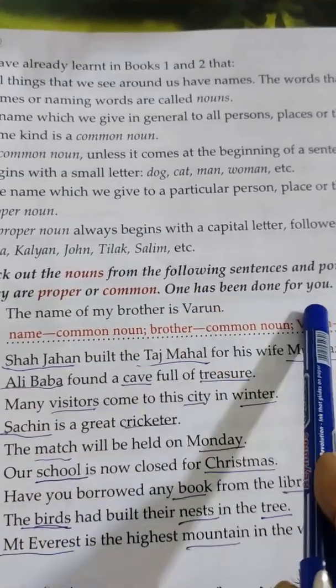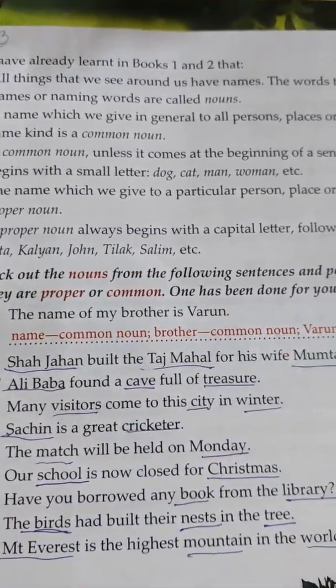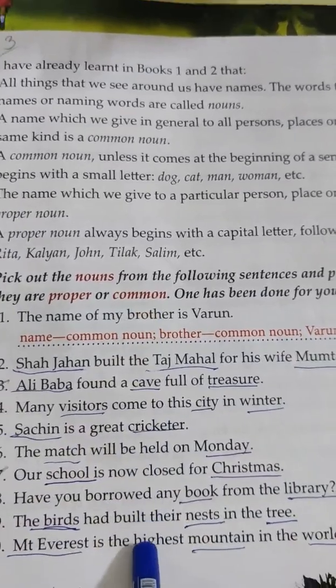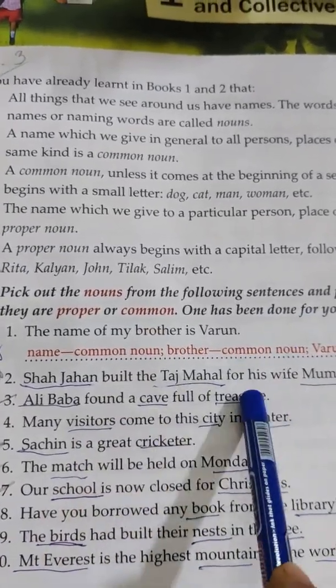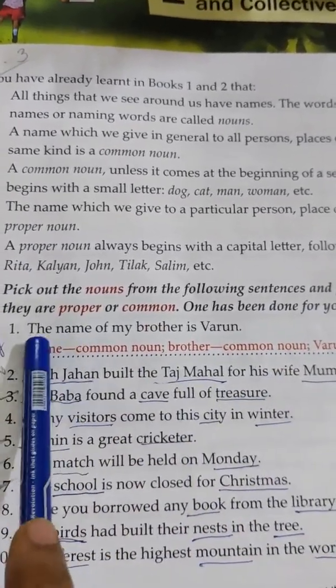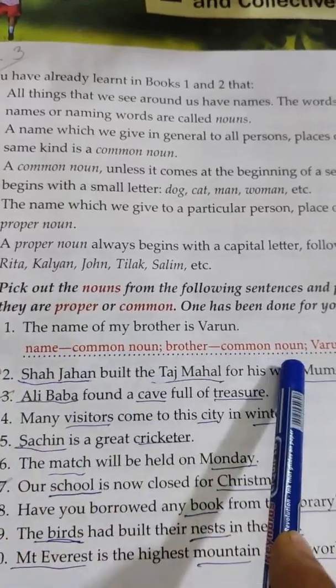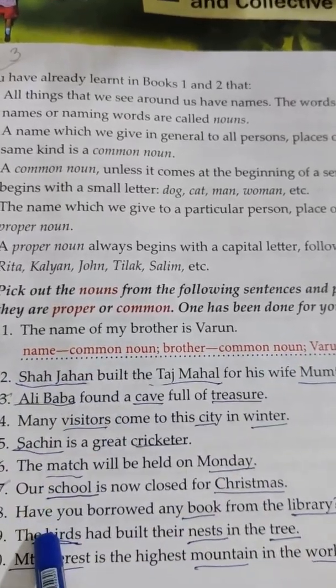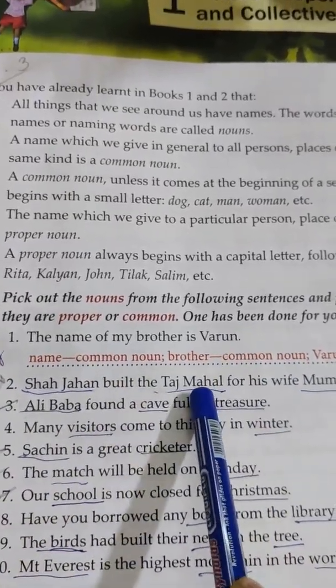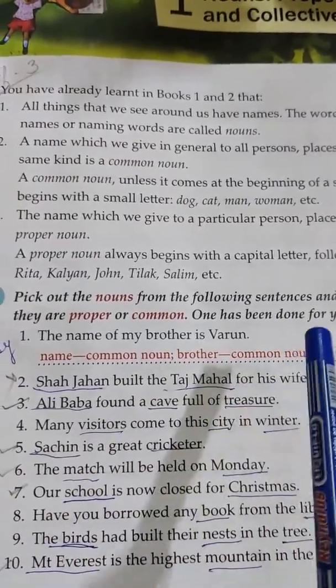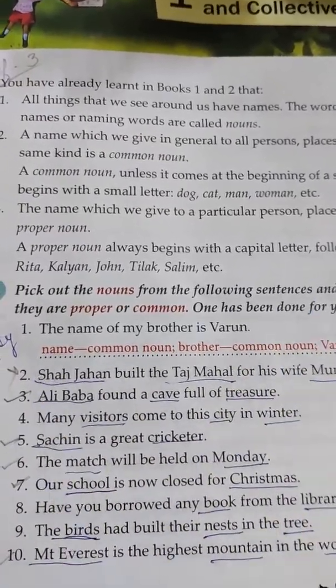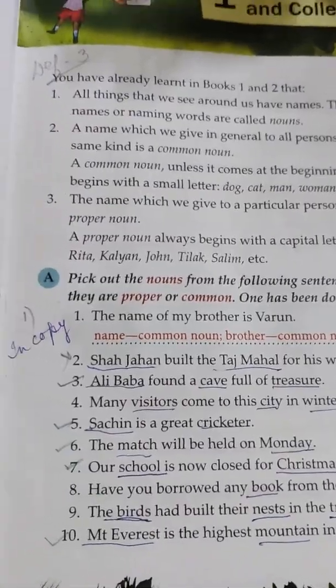One has been done for you. Children, you have to do this exercise in the copy because there is no space. The first one is already done, but the rest of the sentences you will do in the copy. I'll send you the photo of how to do it. Okay? Now let's do.